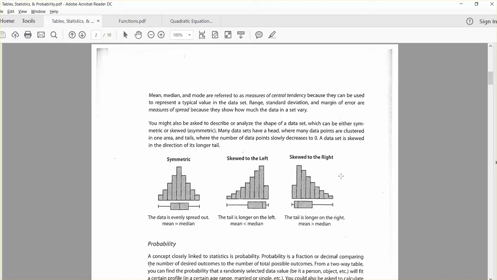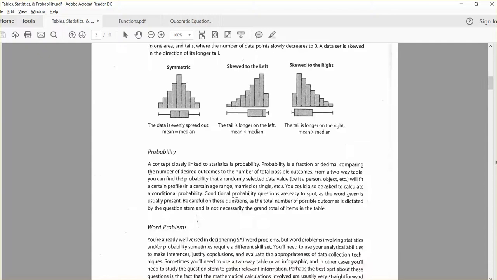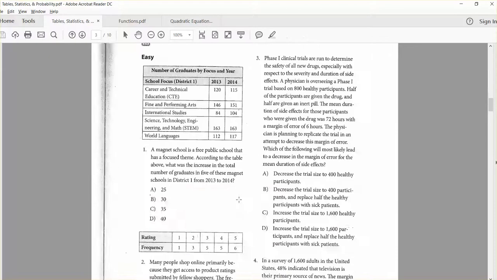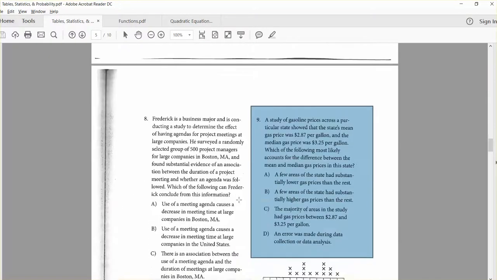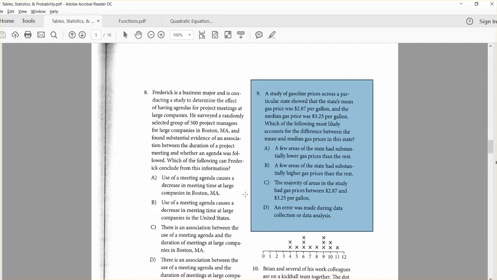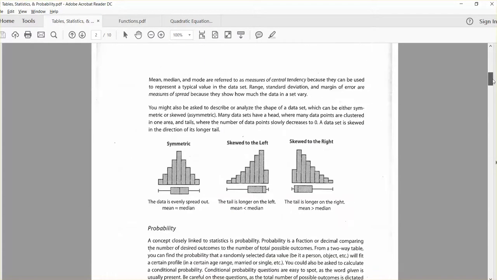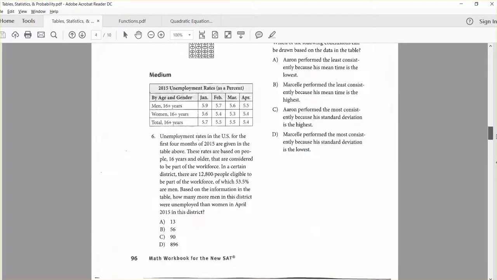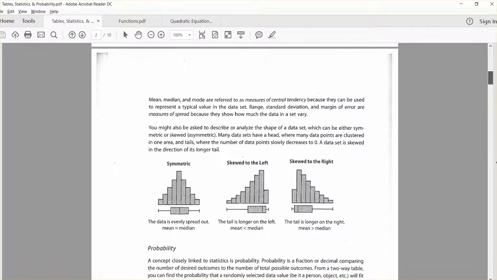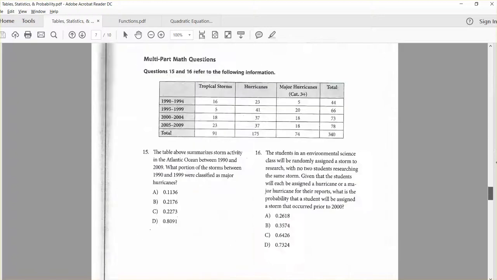And then vice versa: if the mean is greater than the median, then we say it's skewed to the right. So if the mean is less than the median, which we do have, it's skewed to the left, as we see there. We see a good chunk of our data on the right side, but it tails off towards the left. That's why we say it's skewed to the left.